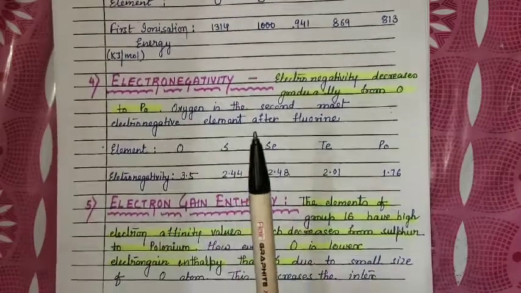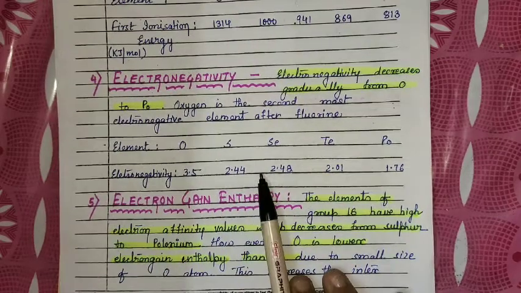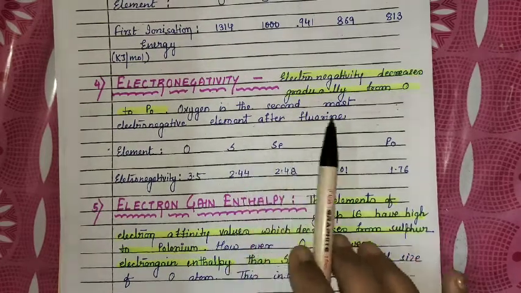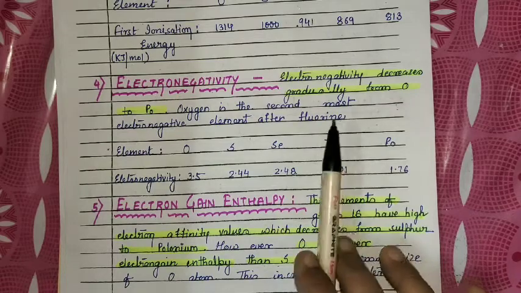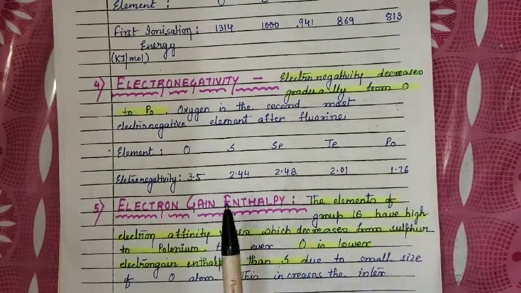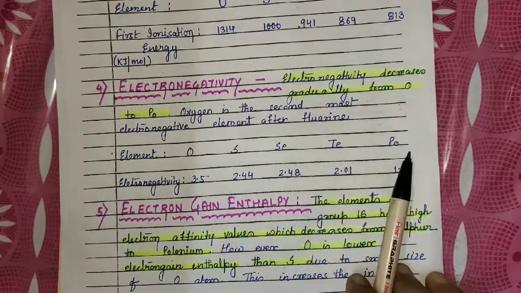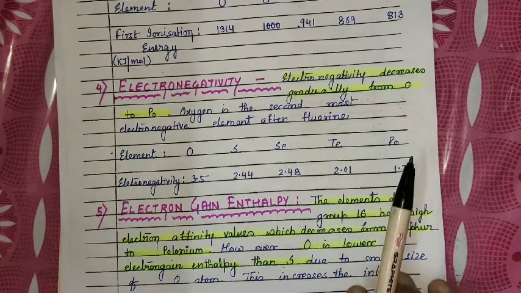If we talk about electronegativity, oxygen is the most electronegative element of this group. In fact, it is the second most electronegative element in the periodic table just after fluorine, and electronegativity decreases from top to bottom. As we move down the group in the periodic table, the electronegativity decreases.